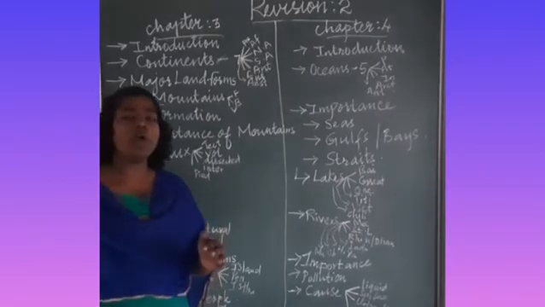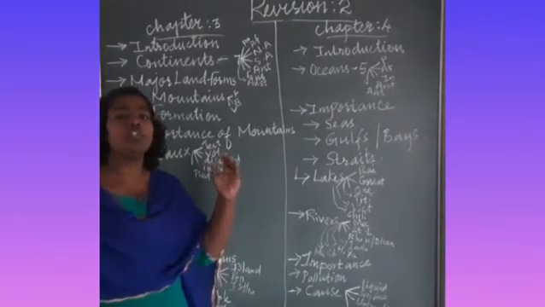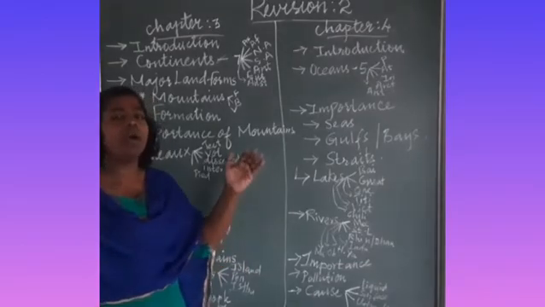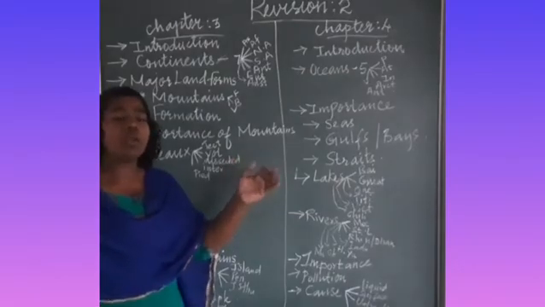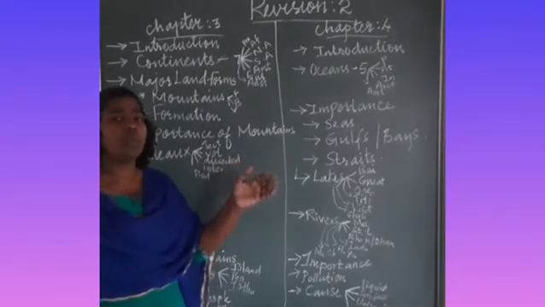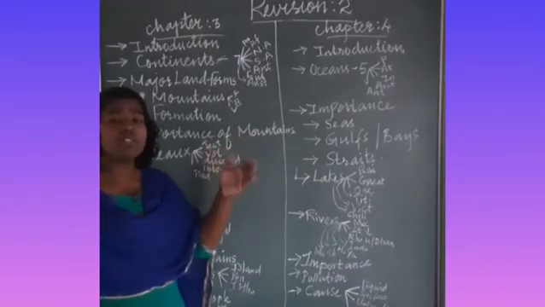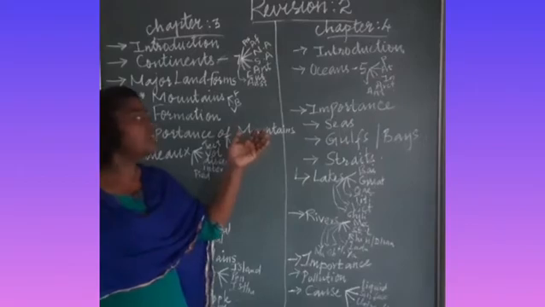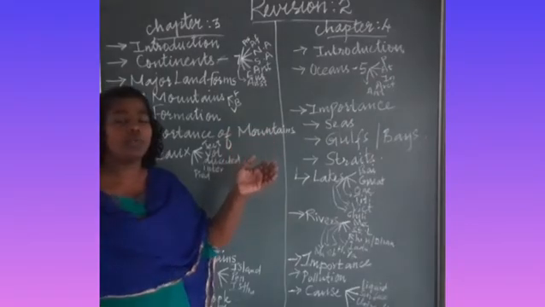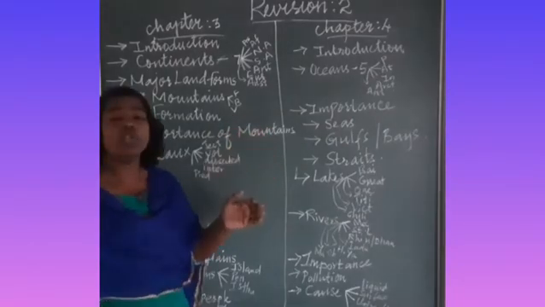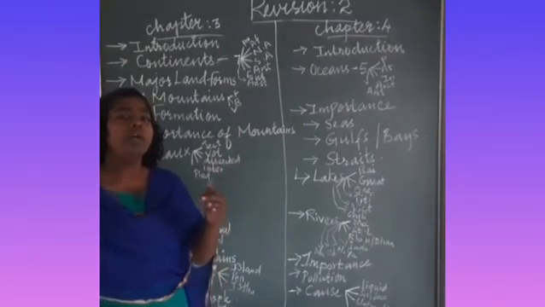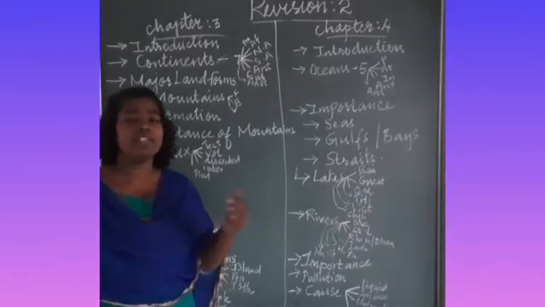Old fold mountains were formed around 250 million years back. For example, the Aravallis. These are old fold mountains, and the Rockies are new fold mountains. The Aravallis and other mountain ranges come under the old fold mountains. We will see the new fold mountains. New fold mountains were formed around 25 million years back.